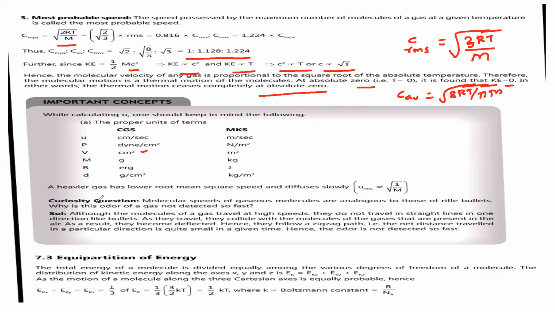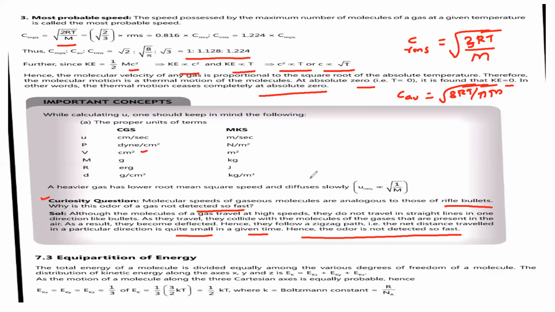Now you see this curiosity question. Molecular speeds of gas molecules are analogous to those of rifle bullets. Why is the odor of a gas not detected so fast? Although the molecules of a gas travel at high speeds, they do not travel in a straight line in one direction only, like bullets. As they travel, they collide with the molecules of the gases present in the air. As a result, they become deflected. Hence, they follow a zigzag path. That is, the net distance traveled in a particular direction is quite small in a given time. Hence, the odor is not detected so fast.